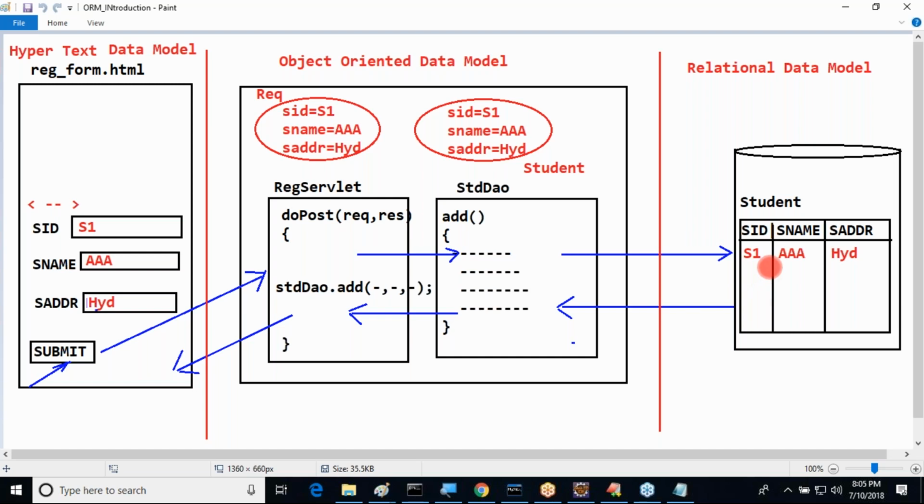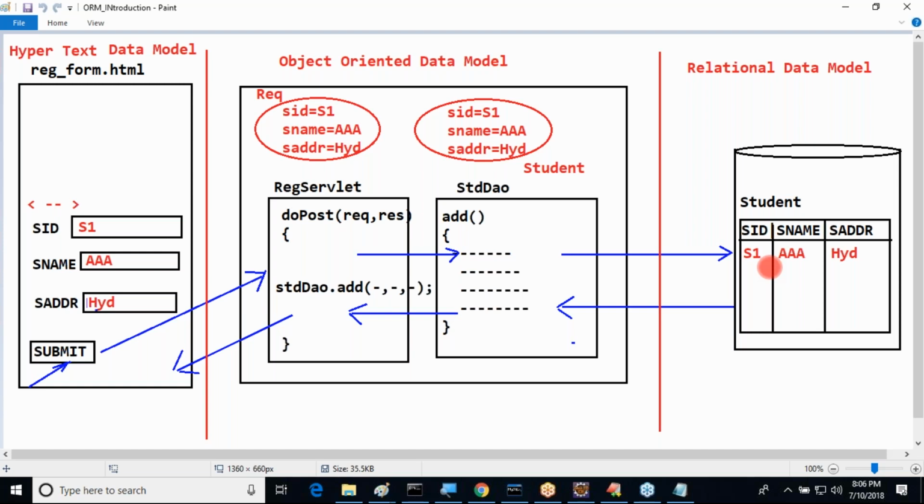Now you understand up to this point clearly. Converting the data from the hypertext data model to the object-oriented data model is no issue, as it is performed internally by the servers. But if you want to send data from an object to a database table, who is responsible for this work? The developer is responsible. There is no automatic tool to convert data from objects to database tables, so the developer has to do that work. The developer must convert data from the object-oriented data model to the relational data model.